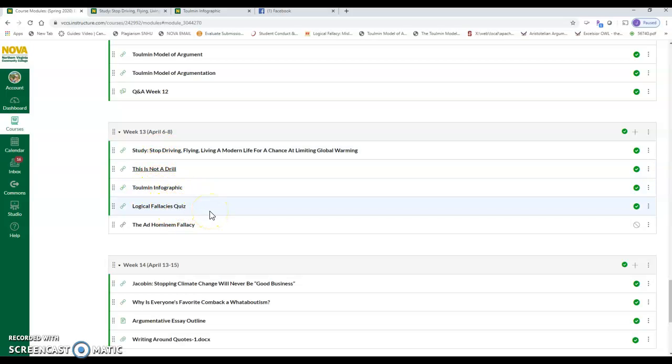The logical fallacies quiz. This is nothing that I'm grading. It's just an FYI for you. Can you figure out what logical fallacies are which? We've talked about some in class. We've talked about appeals to emotion, appeals to authority, black and white fallacy. And then this week, I'm going to talk to you guys about straw man and bandwagon, I think. We've also talked about cherry picking or the Texas sharpshooter fallacy. So we've talked about a bunch. We haven't talked about them all. Maybe I can get Emily and her group to talk to you guys about red herring. That's the one that she would have presented in class had we all been together.